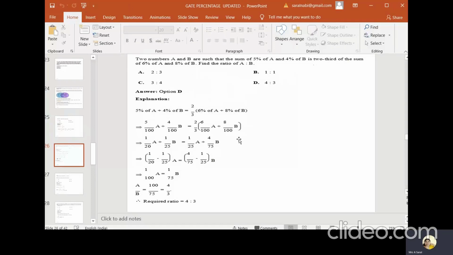Everything can be written in simplified form, like 5% can be written as 5 by 100. Likewise, it can be written like this, and from here we can solve. What is the ratio of A and B? Finally, A by B we are getting as 4 by 3.